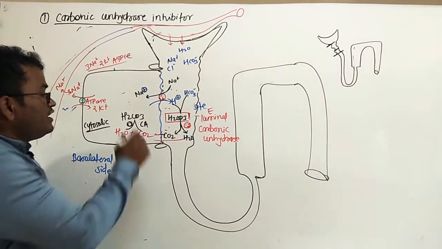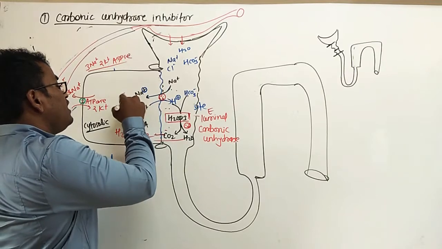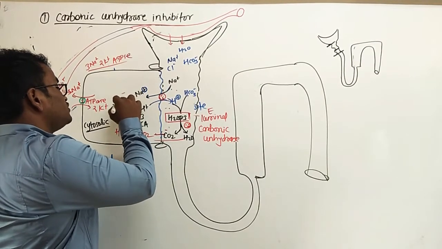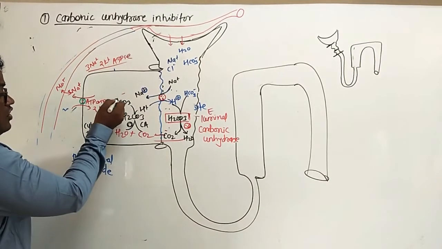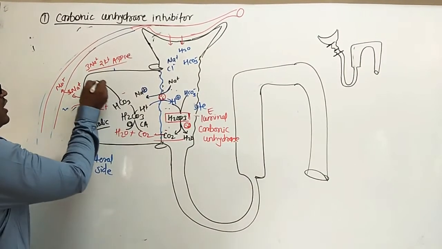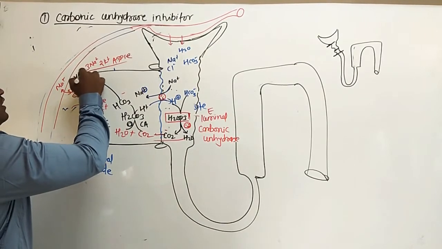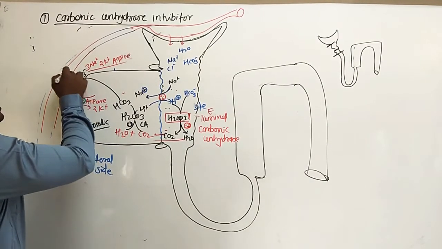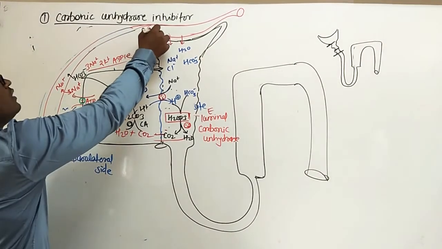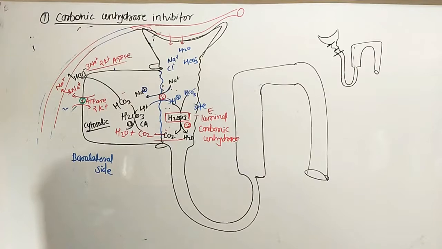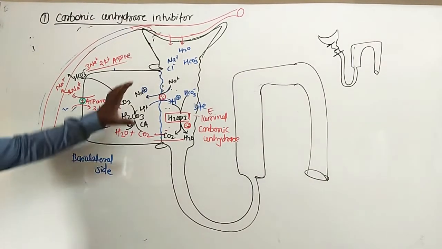Next, this carbonic acid again splits down into H plus and HCO3 minus, and this HCO3 minus is transported from the cytosol toward the interstitial fluid, and ultimately goes into this efferent arteriole. So this is the normal functioning of these sites.